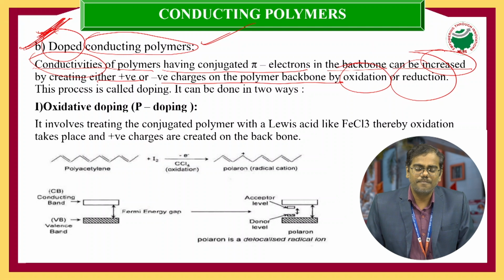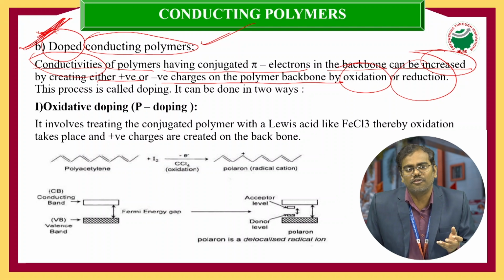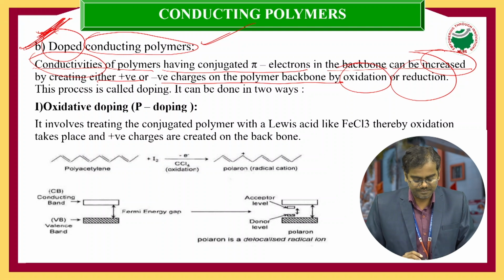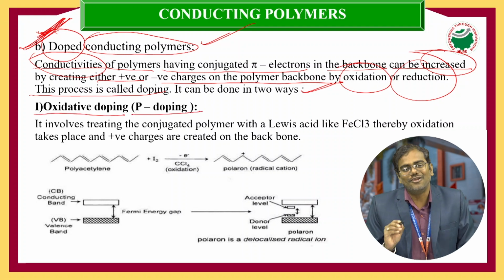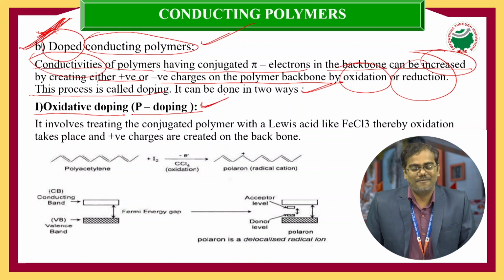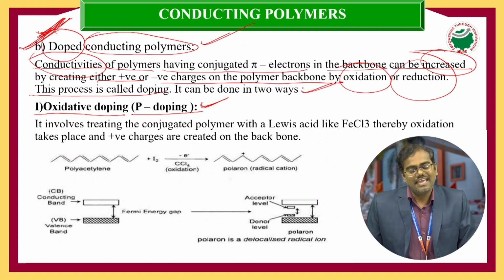What is the meaning of oxidation? Losing of electrons. What is the meaning of reduction? The gaining of electrons. We have explained that in terms of Lewis acids or Lewis bases. This process we call doping, and it can be done in two ways. The first one is oxidative doping, or p-doping. Very good, important concept. P-doping or n-doping. P-doping we call oxidative doping, and n-doping we call reductive doping.